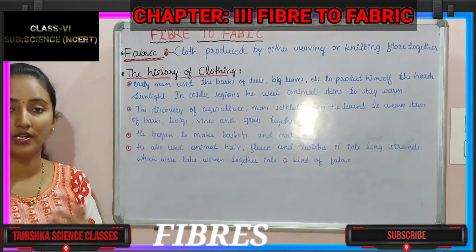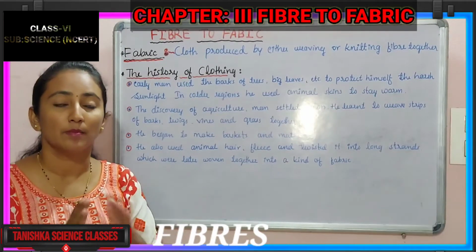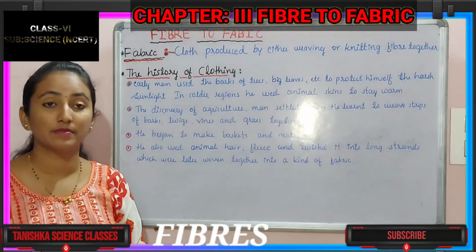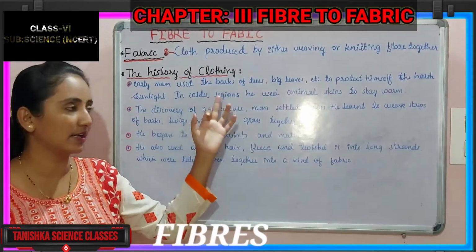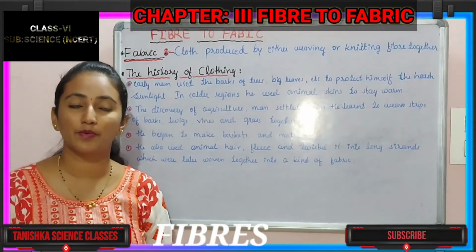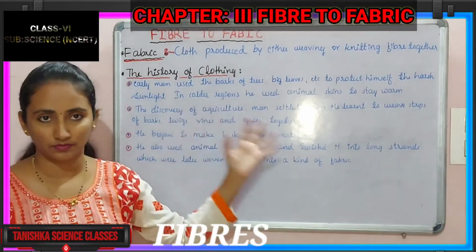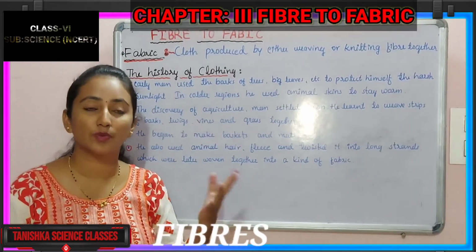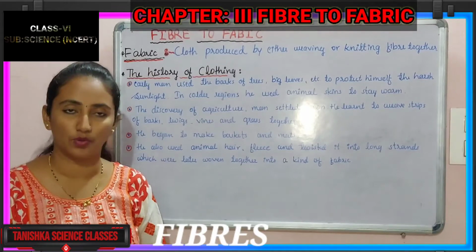Against the hot sunlight, he used big leaves and bark of the tree. He also used the skin of animals to protect himself from the winter cold.